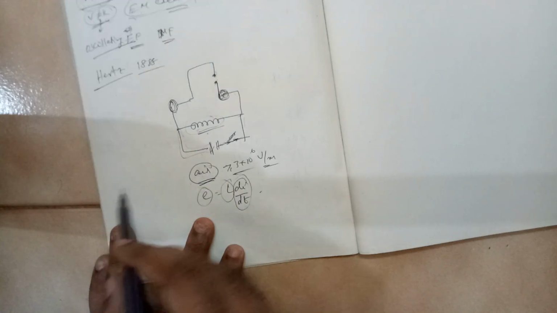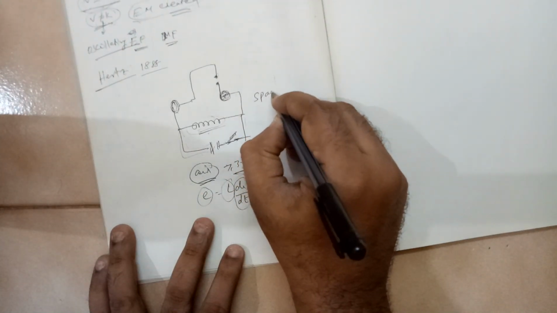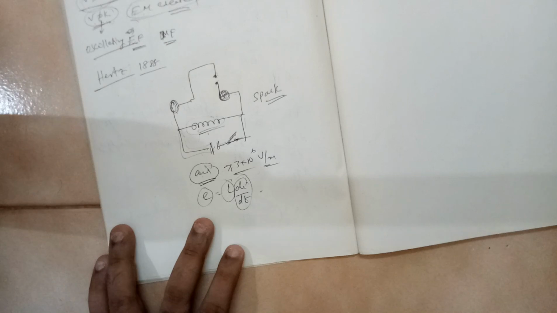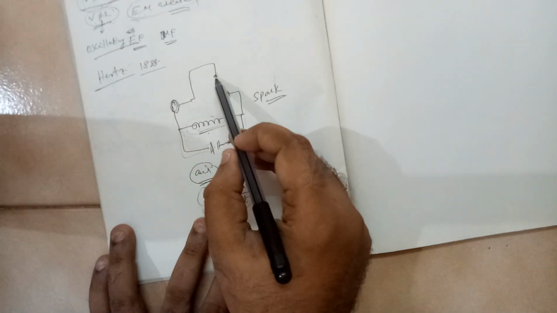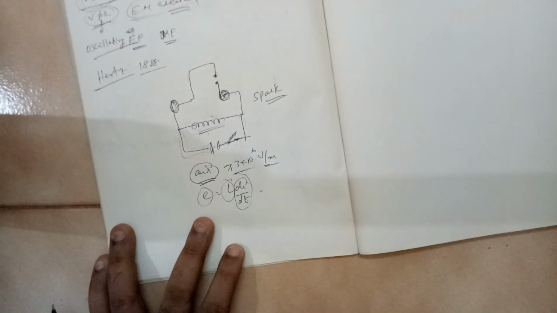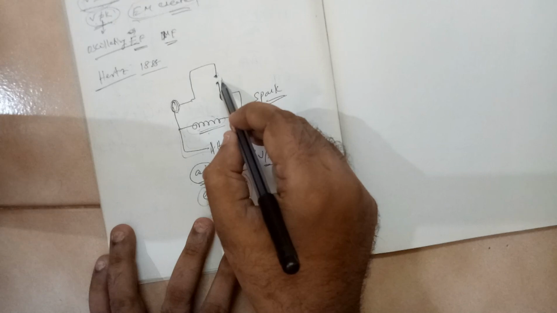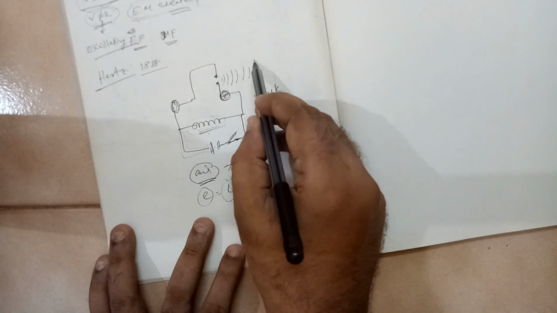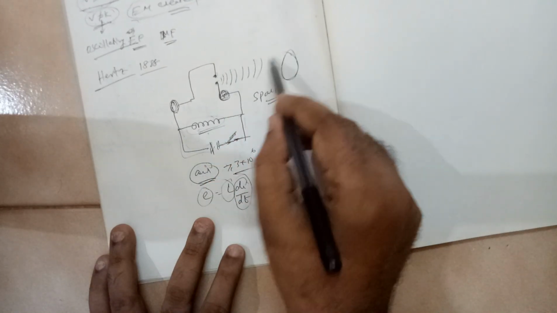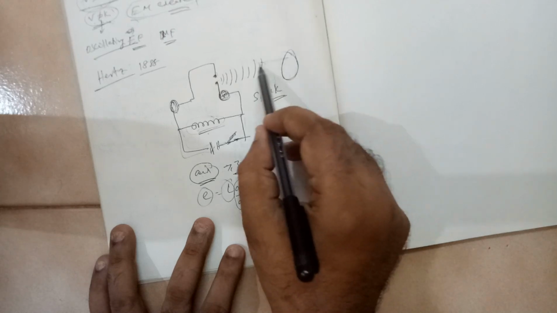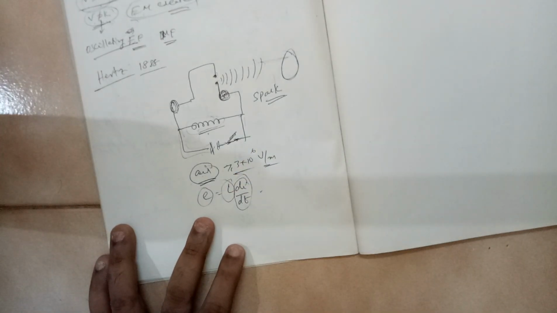The way it jumps is, it creates a sudden, bright spark, and it will jump from this point to this point. But it is observed that in this process it creates electromagnetic waves. You can put a detector here, it will detect these electromagnetic waves.